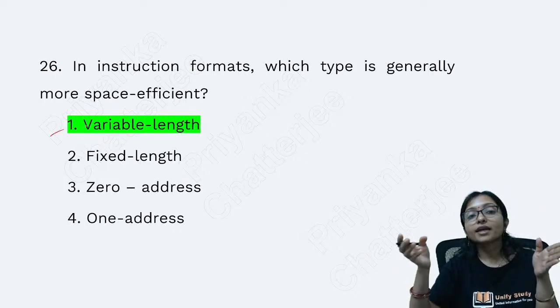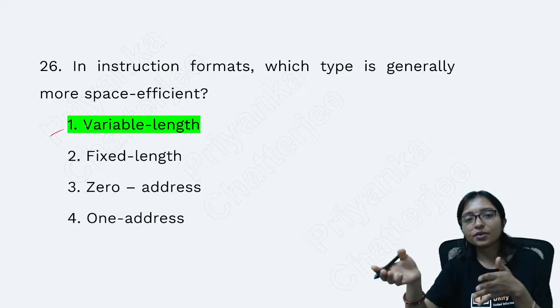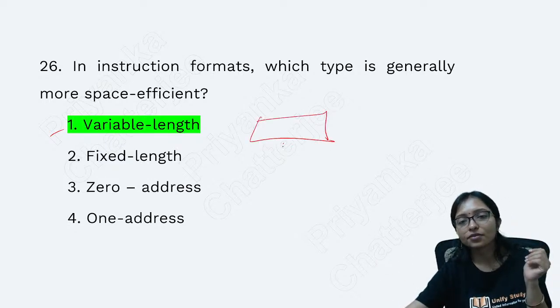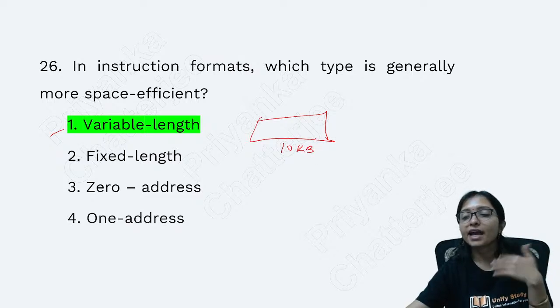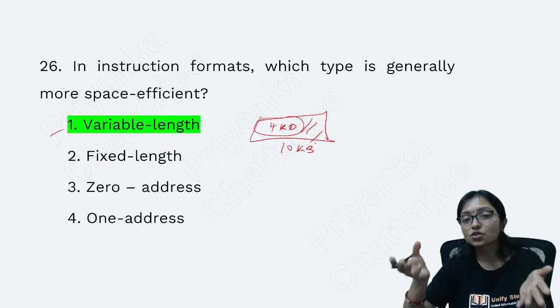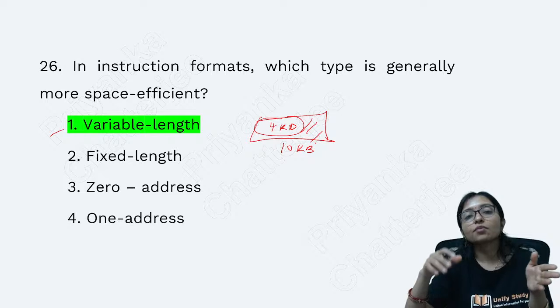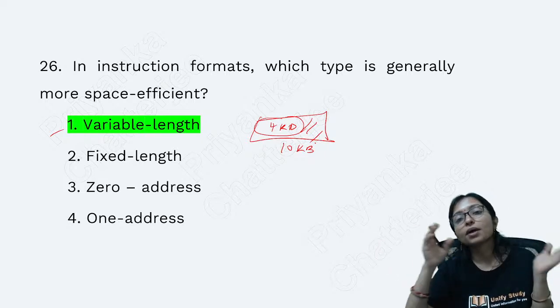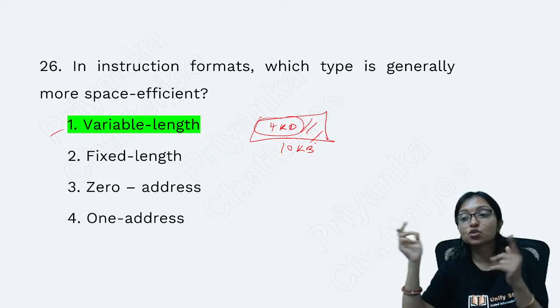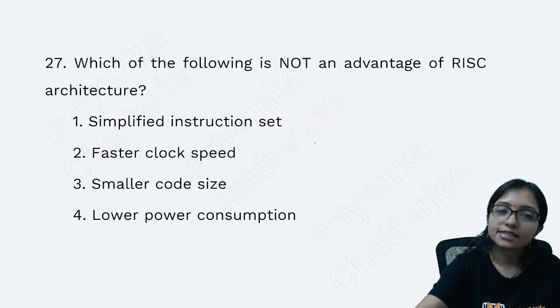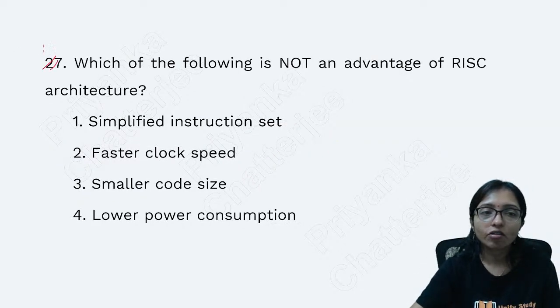Why? In fixed length, whenever I am fixing the space, maybe I am fixing 10 KB, but my actual data size is maybe 4 KB, so 6 KB is wasted. Here the biggest problem is fragmentation, wastage will be there. But whenever I go with variable length, as per my requirement I can utilize the space, so the fragmentation problem will not be there, right? Yes, question number 10.